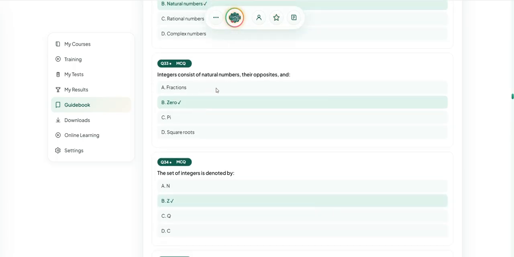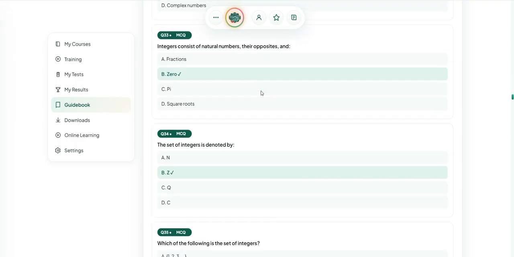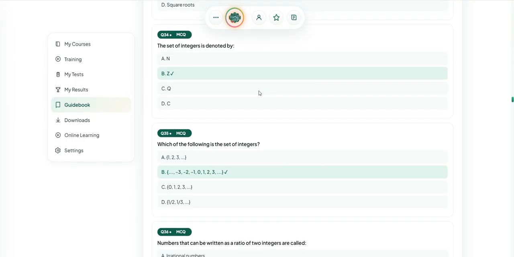Integers consist of natural numbers, their opposites and 0. The set of integers is denoted by Z.